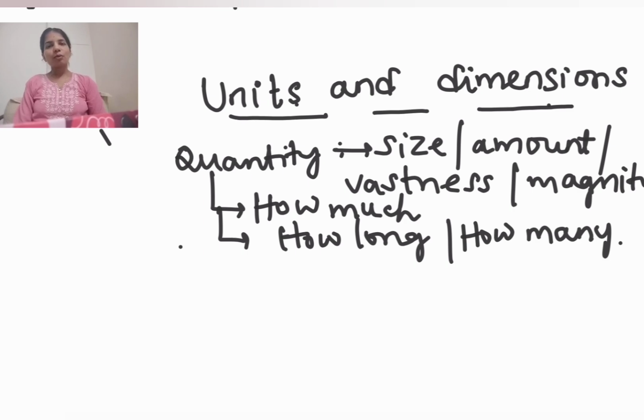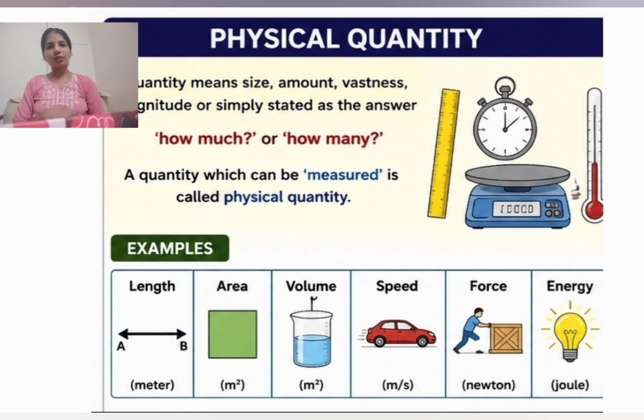Okay, so let us move on to the main concept, that is physical quantity. What is meant by physical quantity? The measurable quantities are called physical quantities. So size we can measure, amount we can measure, vastness we can measure, magnitude we can measure, how much we can say, how long we can say, how many we can say. These quantities that can be measured are called physical quantities. A quantity which can be measured is called a physical quantity.